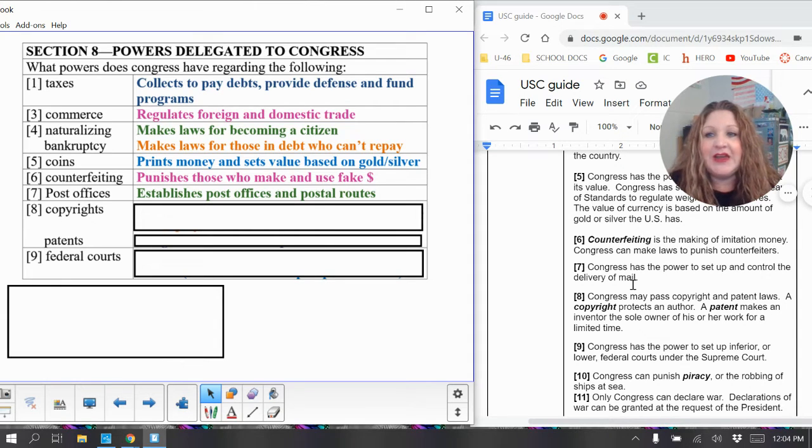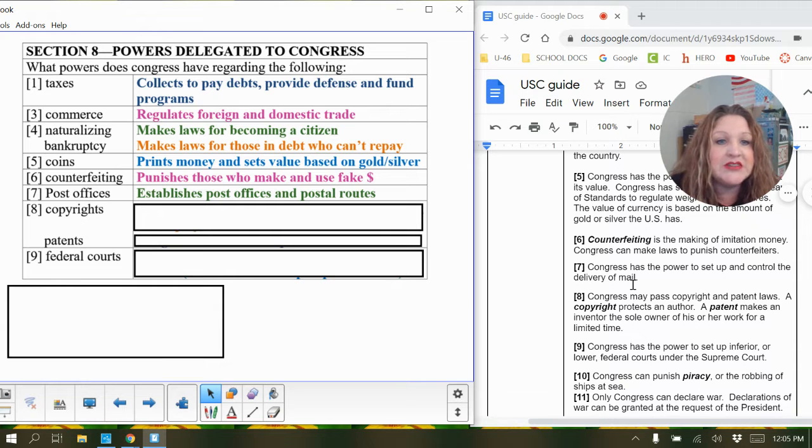Clauses 8 and 9, we have copyrights and patents. Perhaps you have heard of copyrights and patents before. They're not totally uncommon words to hear about. Again, the power of Congress is the same for both of these things. So we're going to look at 8 and 9. Congress may pass copyright and patent laws.